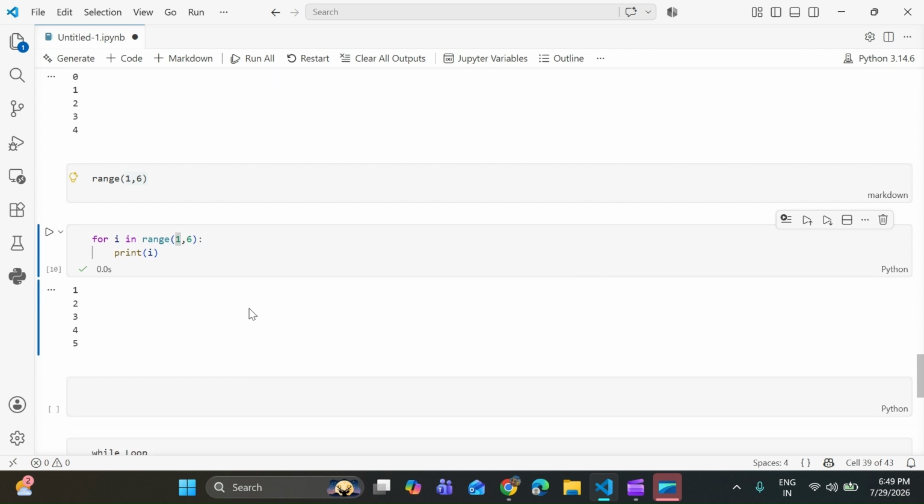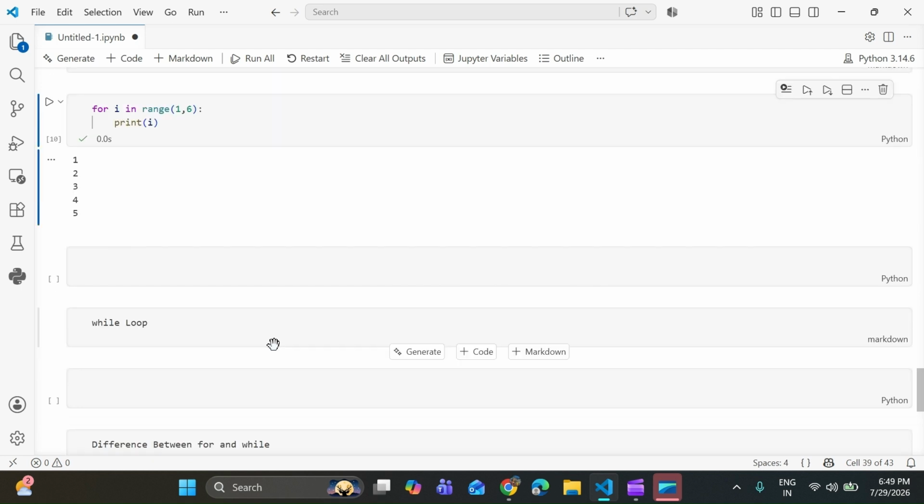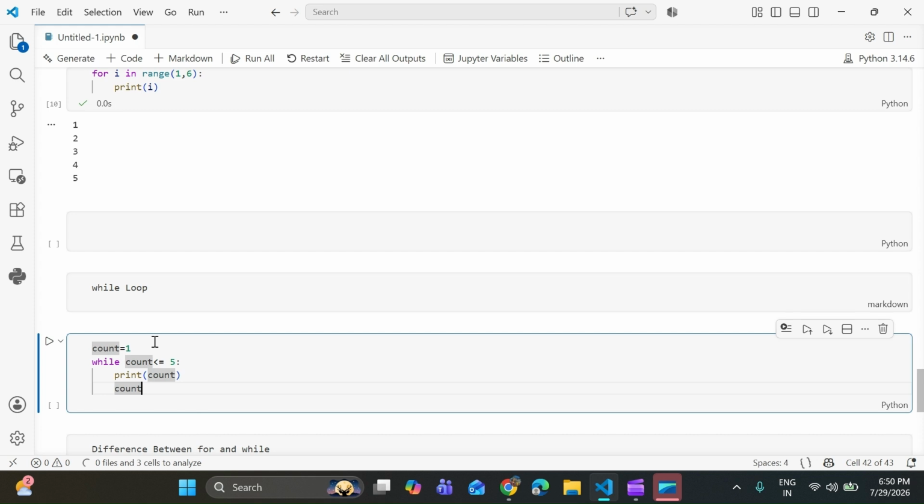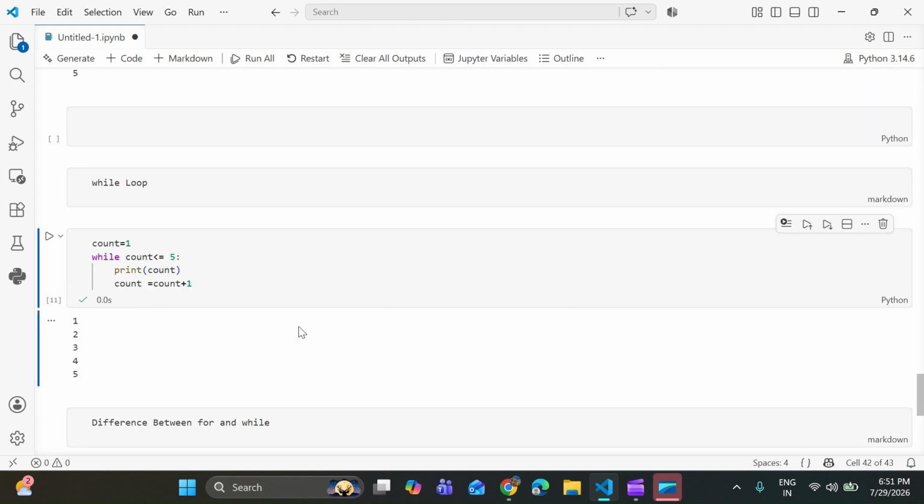Let's talk about the while loop. A while loop is used when you don't know exactly how many times a loop should run. It continues until a condition becomes false. For example, let's understand with an example. count = 1. count = count + 1. Let's run this program. So the output is 1, 2, 3, 4, 5.